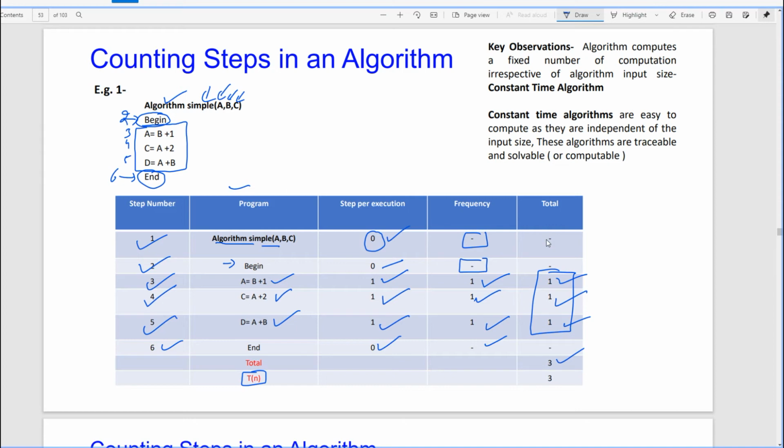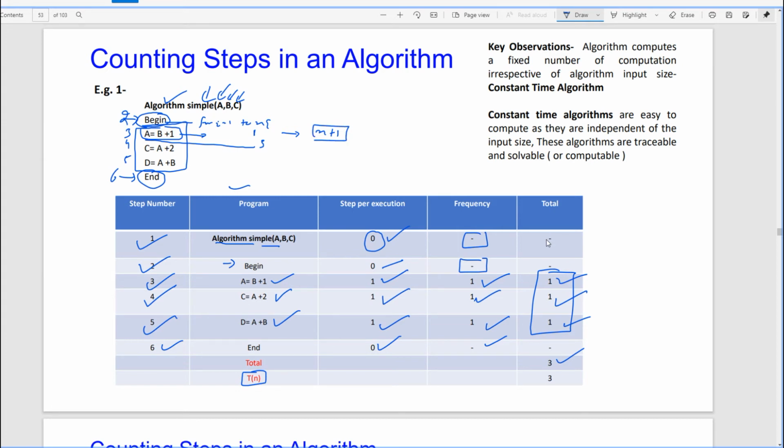Sir, whatever we count in steps, we count in frequency. No beta, let us see an example. Suppose I say a is equals to b plus 1, this statement you have to execute. After begin I write for i is equals to 1 to n. So this is a for loop, and then this is the end of the for loop up to this point. How many times will this be repeated? Step count is 1, but how many times is it repeated? N plus 1 times.